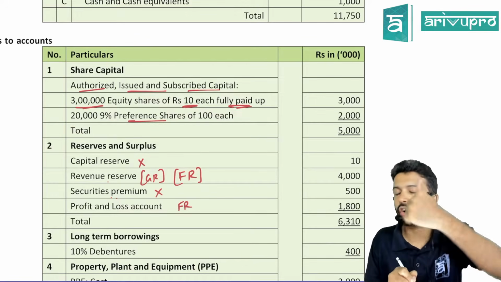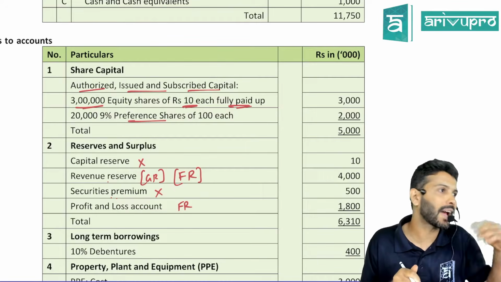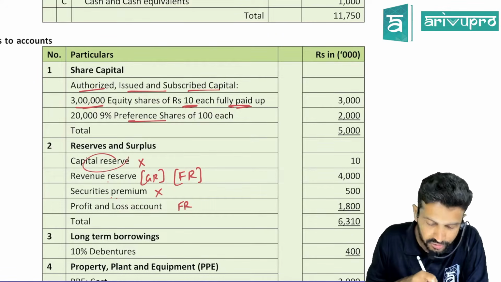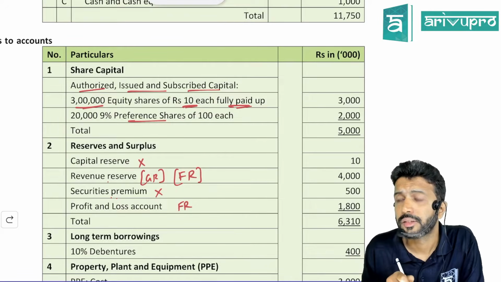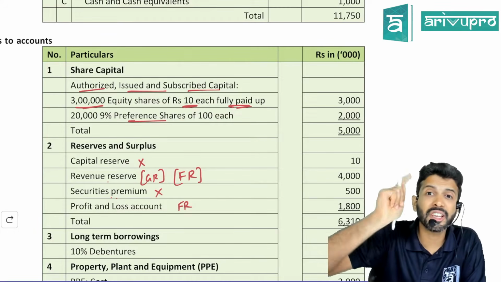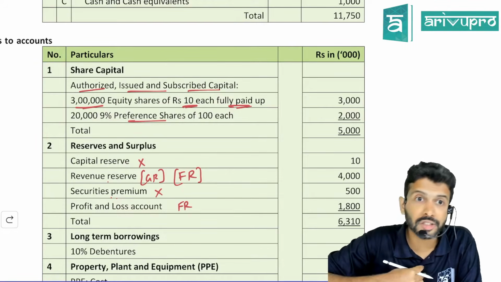Capital reserve also cannot be utilized for dividend declaration. It can be only utilized to set off capital losses if you suffer any. So hence capital reserve is also not a free reserve. Why am I stressing on free reserve here, sir? Because CRR is created from a free reserve. So that means we need to know what is free reserve.